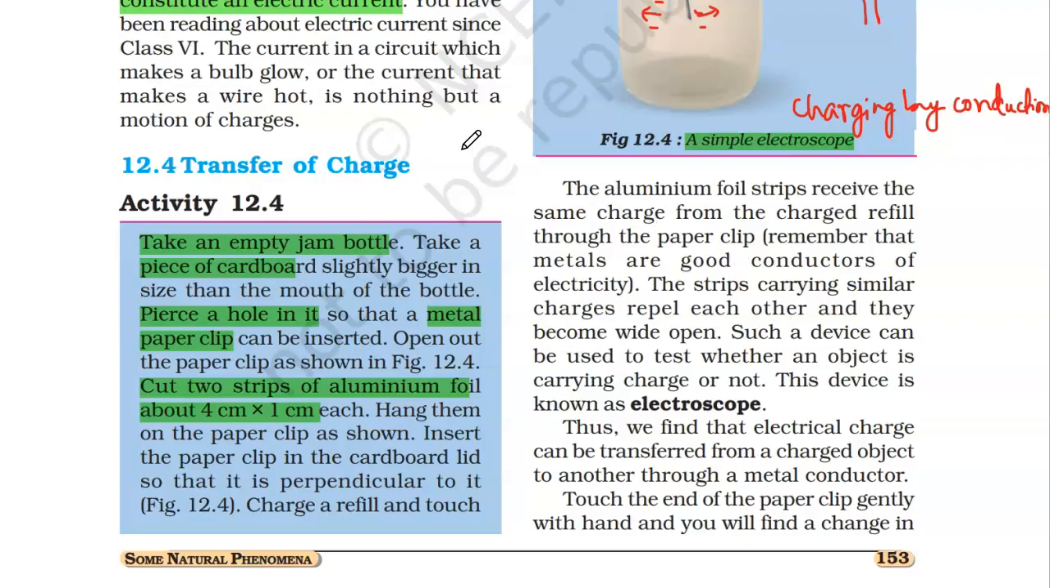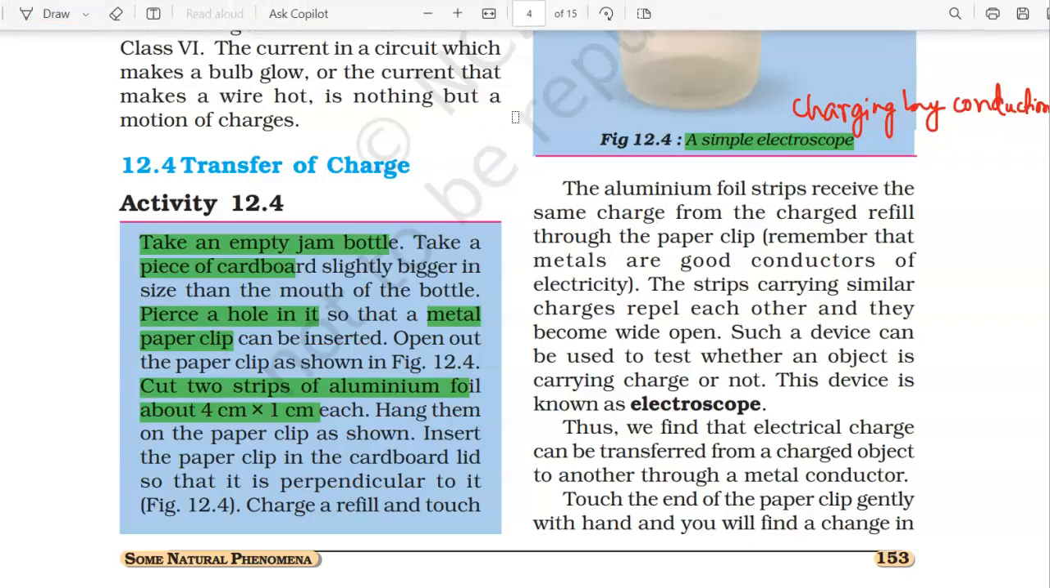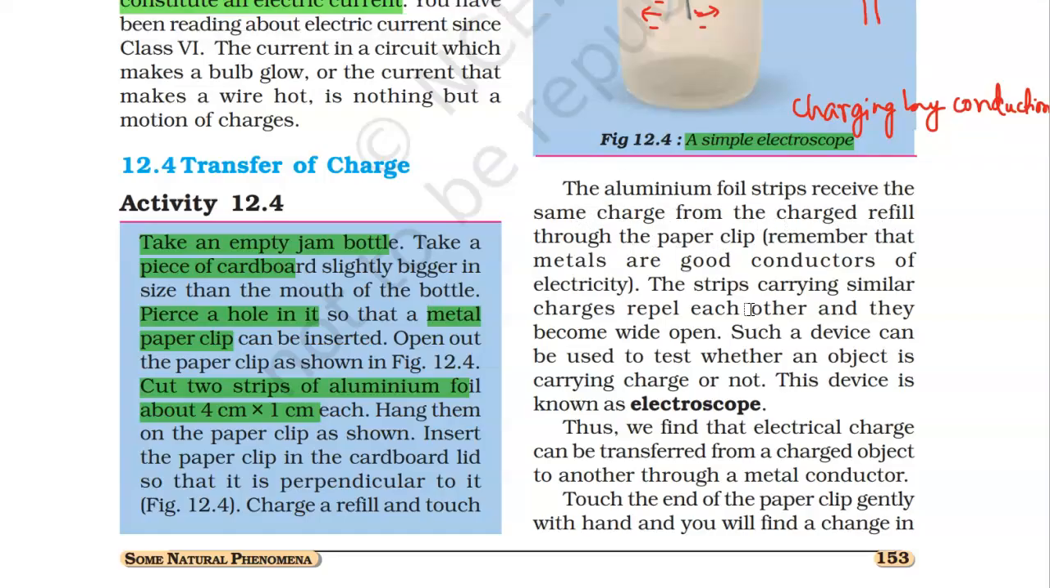So let us read a bit. The aluminium foil strips receive the same charge from the refill through the paper clip. The strips carrying similar charges, both negative, repel each other and they become wide open. Now, this device can be used to test whether an object is carrying a charge or not, and therefore it is called an electroscope.